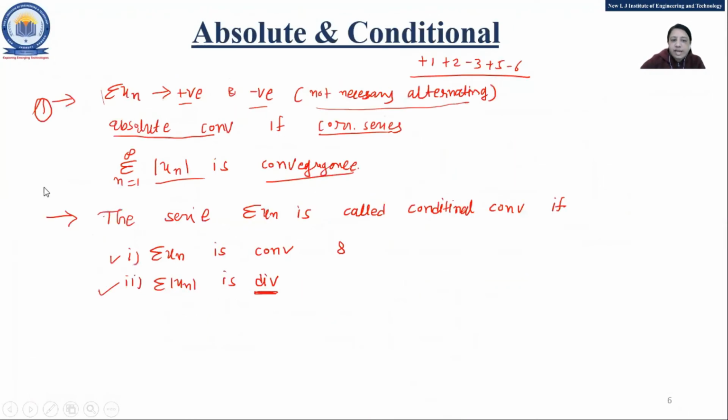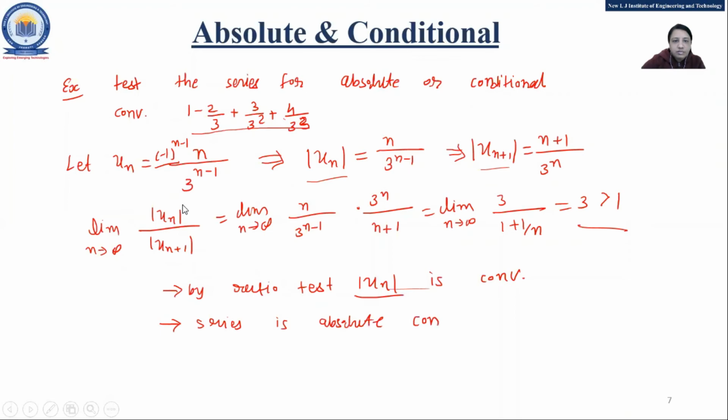According to the definition, if mod un is convergent, then we can say that our series summation un is called absolutely convergent. Fine. Now, any doubt? Now I'll check. According to the general equation, minus 4 by 3 cube should be there instead. We'll check it. Okay, fine.